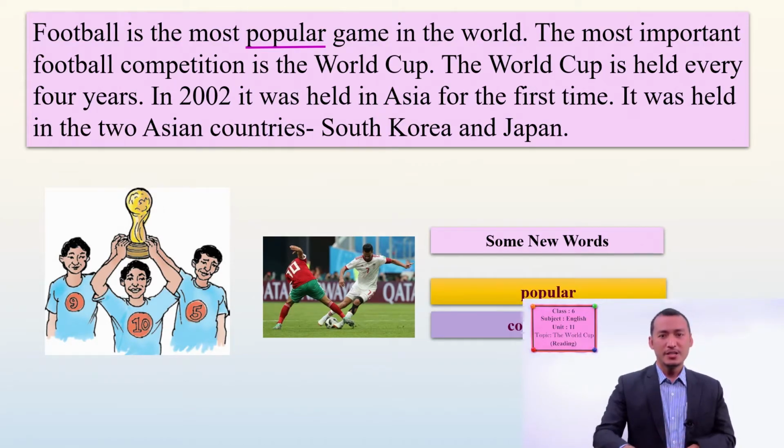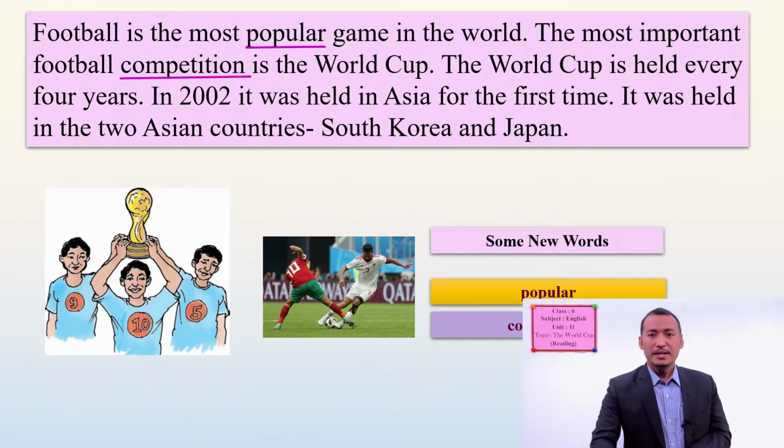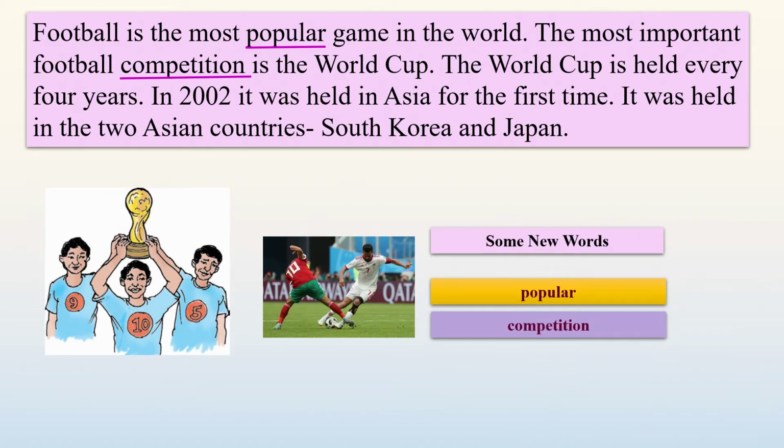Okay? So another one is the most important football competition is the World Cup. What is the meaning of competition? Do you have different competition in your school? Yes. What are those competitions? Yes, drawing competitions, speech competitions, singing competitions, dancing competitions, and so on.